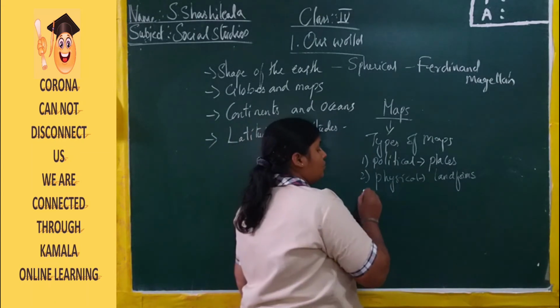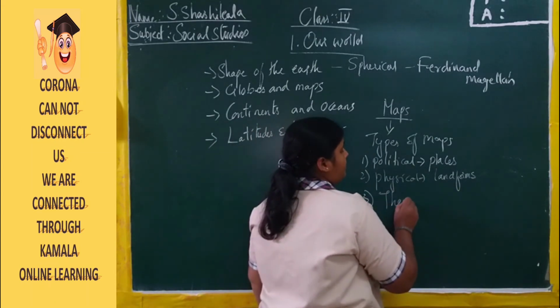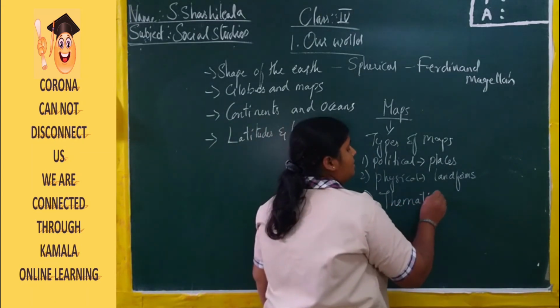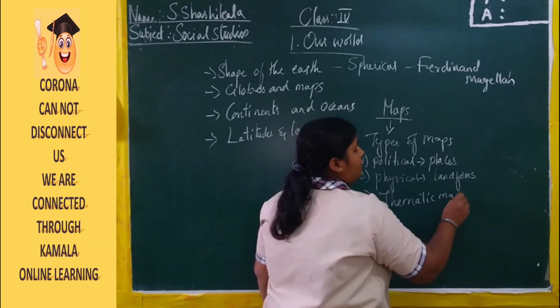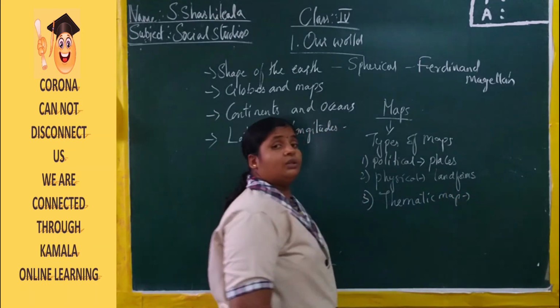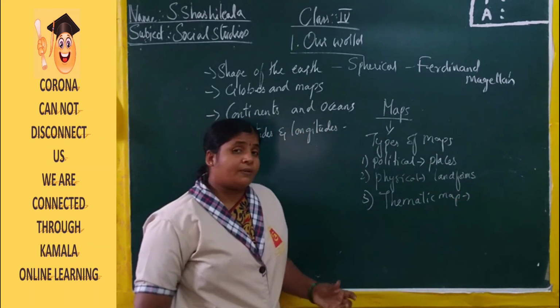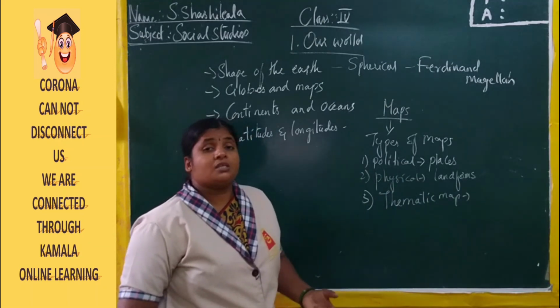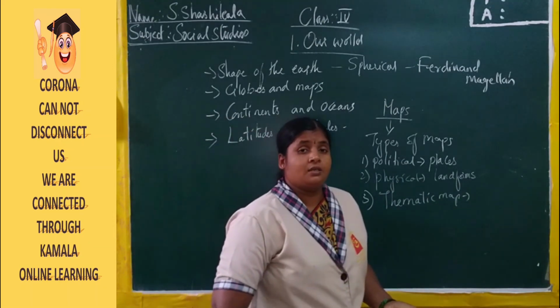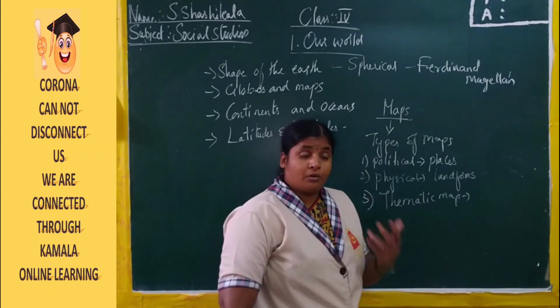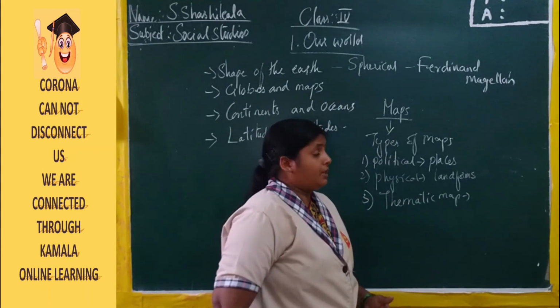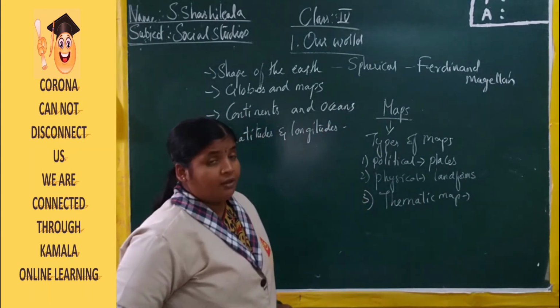Now, moving to the third one, the thematic map. A thematic map gives detailed information about one particular subject. That one particular subject may be the industries in one map, or the agriculture in another map, like that. So these are the types of maps.